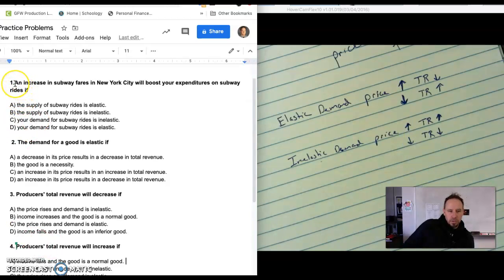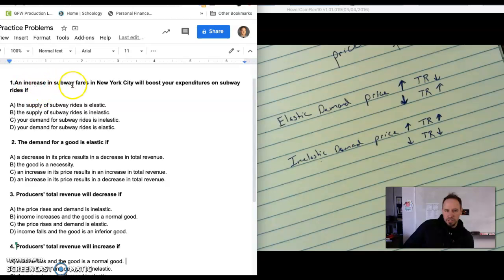If city officials are contemplating whether or not to increase subway fares in New York City as a way to boost consumer spending on subway rides, is increasing subway fares going to increase total revenue? That's what the question is asking. Is the city going to make more money by raising fares? Well, this is going to have to do with demand. We're not talking about supply, because we're not talking about supplying more of this good or service. We're looking at how consumers will respond, so we're looking at demand.